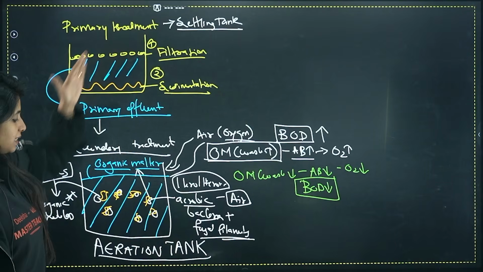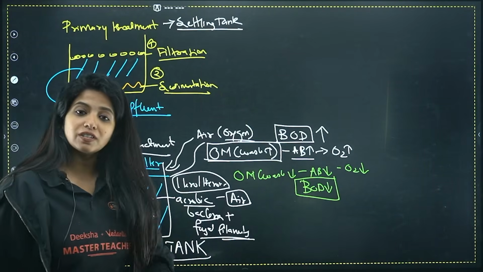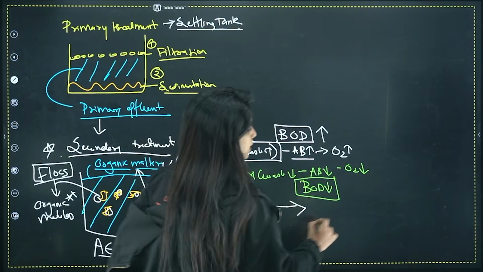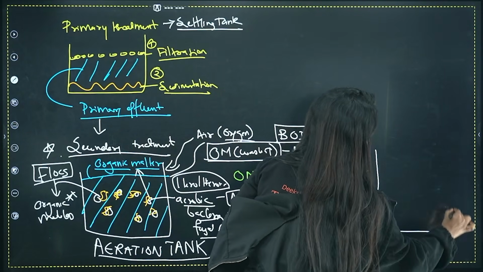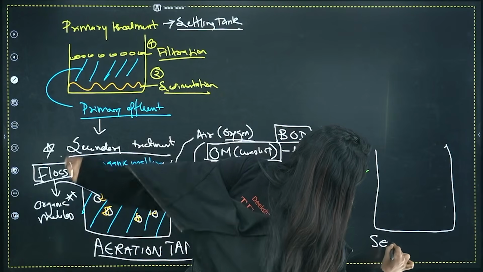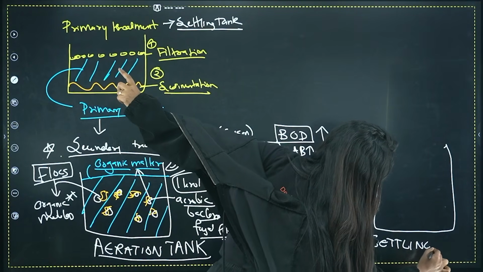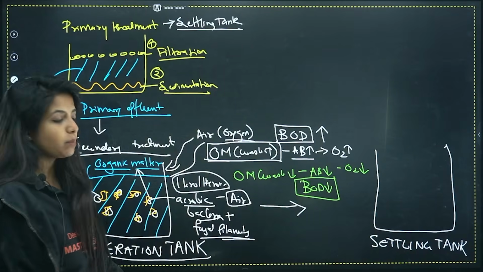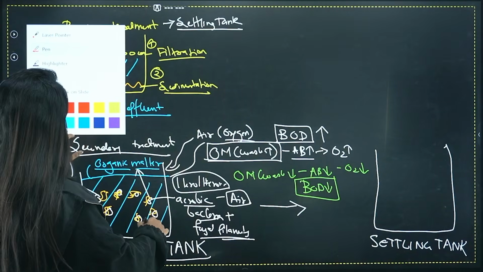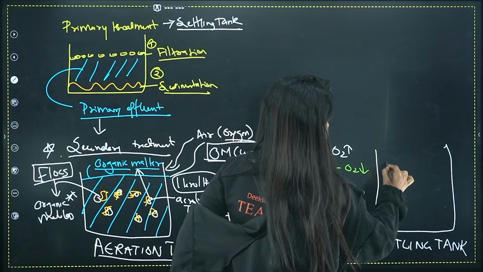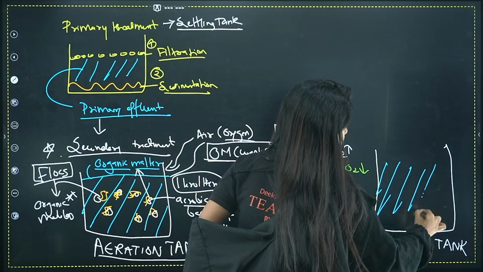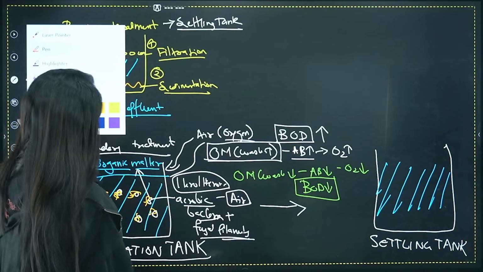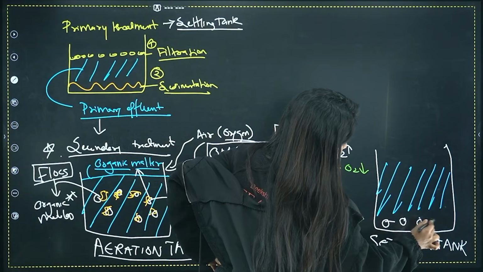So first was the settling tank, then the aeration tank, and now we are going to shift it back into the next tank, which is again the settling tank. So we started with a settling tank, and we are again going to put it in another settling tank. So in this settling tank, what is going to happen, my dear children? Everything which was up over here, we are going to shift right over here. And you will be seeing something like this settling down.